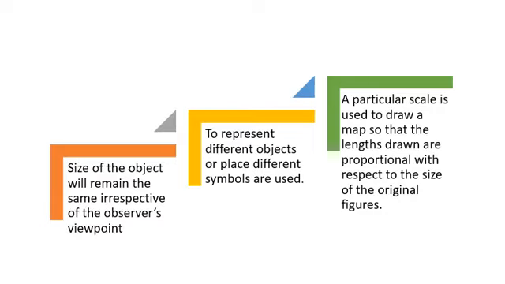Size of the object will remain the same irrespective of the observer's viewpoint. Wheresoever the position of the observer is, the size of the object will remain the same. Second, to represent different objects or places, different symbols are used.